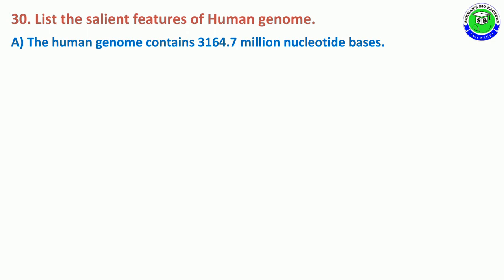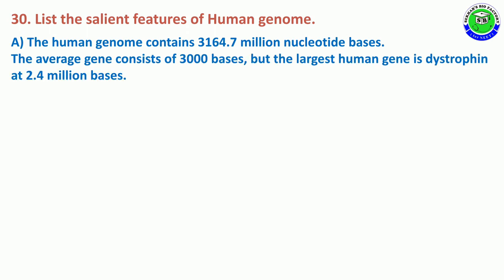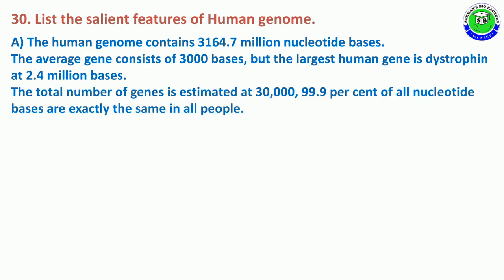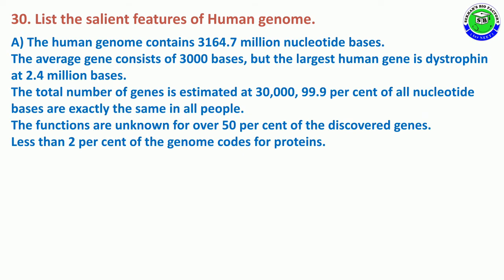The first point is the human genome consists of 3164.7 million nucleotide bases. The average gene consists of 3000 bases, but the largest human gene is dystrophin at 2.4 million bases. The total number of genes estimated is 30,000. In this, 99.9% of nucleotide bases are exactly the same in all people. The function of unknown genes is 50% of discovered genes.